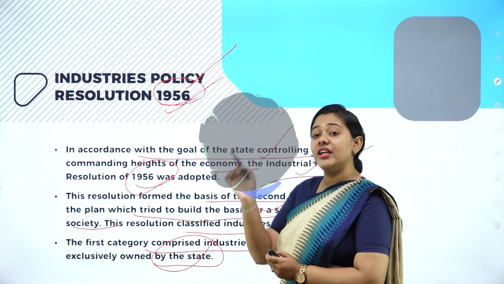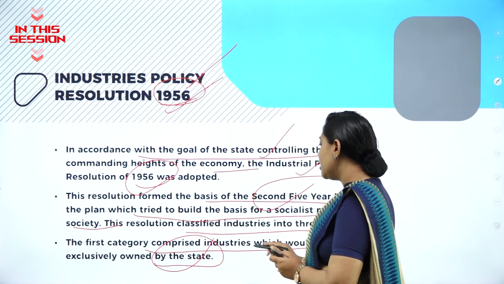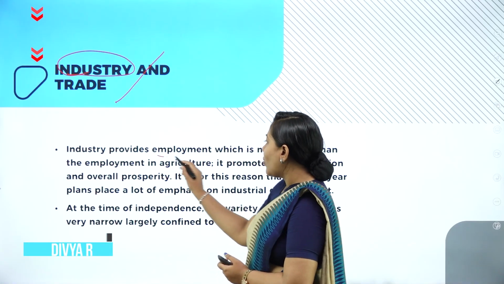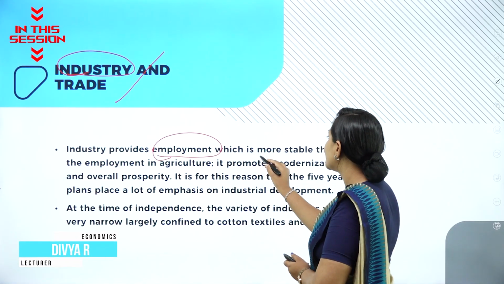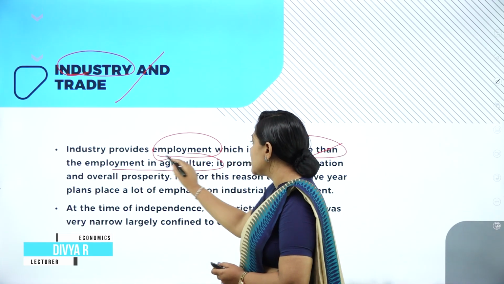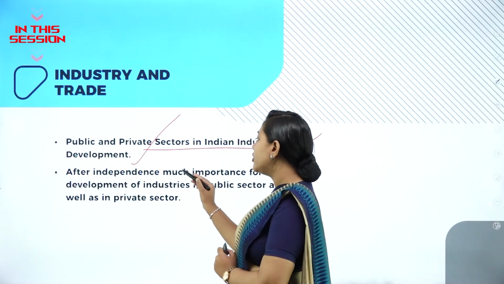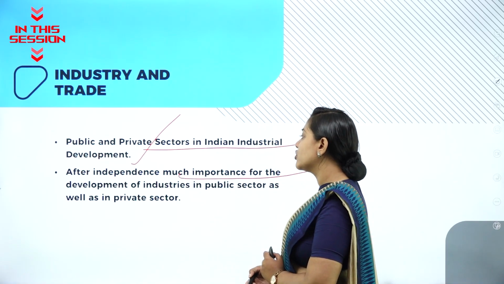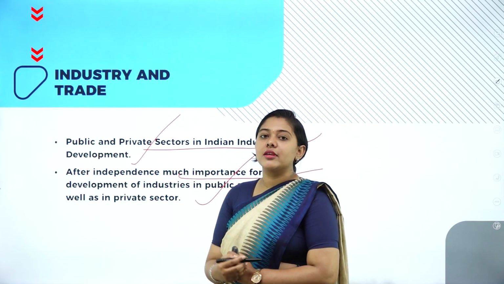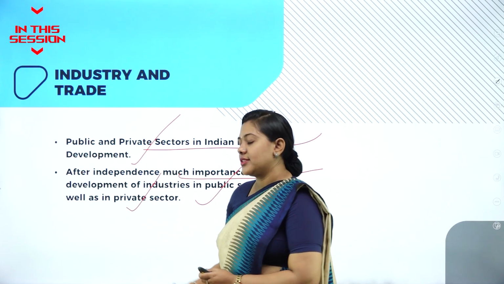The first category comprised industry which would be exclusively owned by the state. So industry provide employment which is more stable than the employment in the agriculture. After independence, much importance was given to the development of industries in the public sector, as well as they concentrated on the private sector.